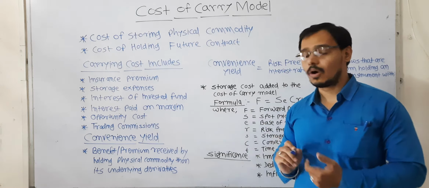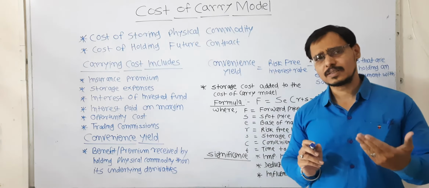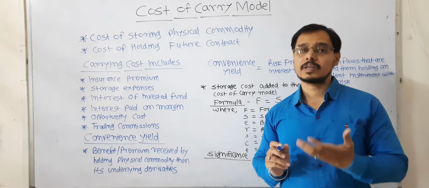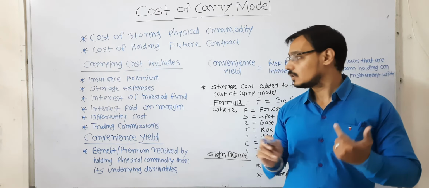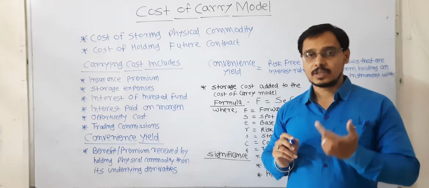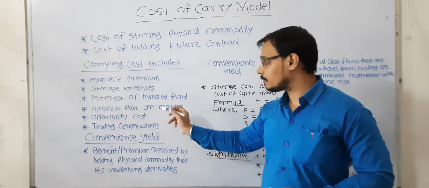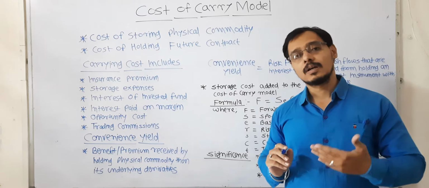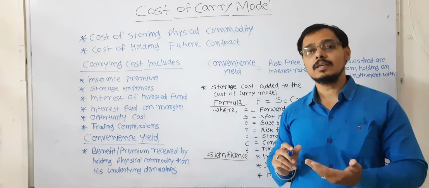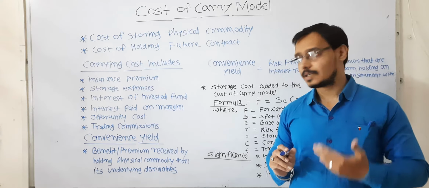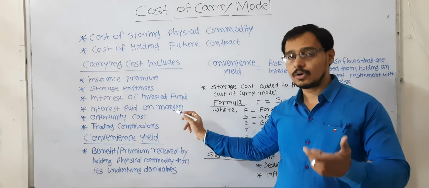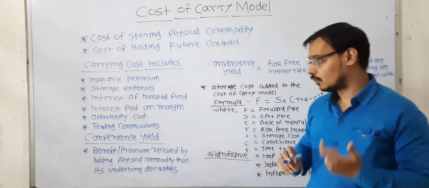Then interest on invested funds. For example, if a farmer has invested 1 lakh rupees for getting a particular commodity, at that time the nominal interest rate, the risk free interest rate, will also be considered in that cost. Then interest paid on margin. If an investor or trader or a farmer is buying any position with the help of margin, then they will have to pay the interest on that margin, and it will also be included in the carrying cost.